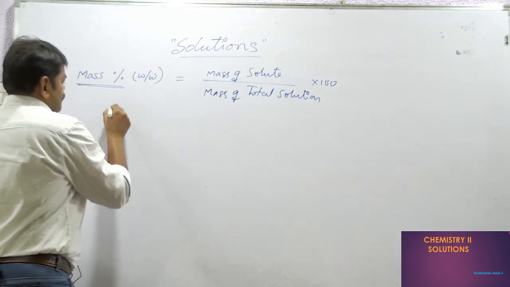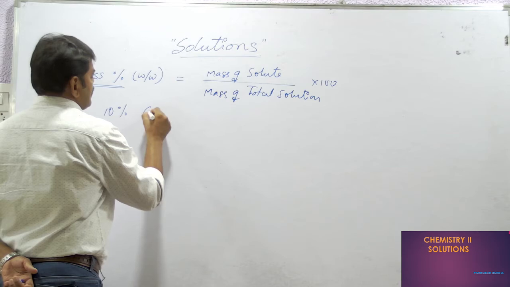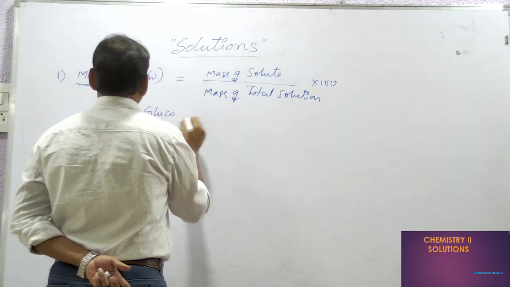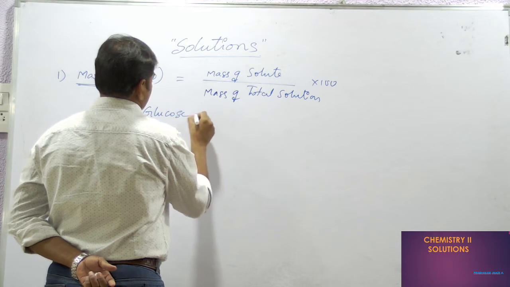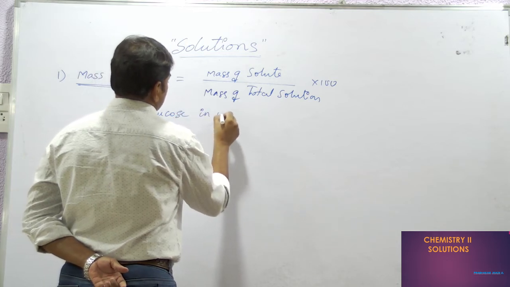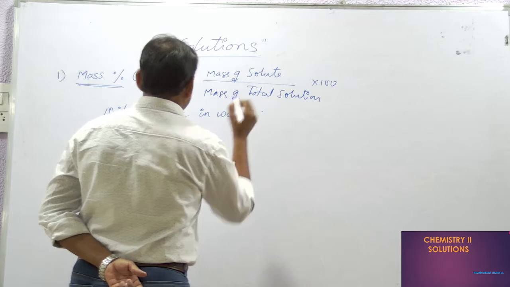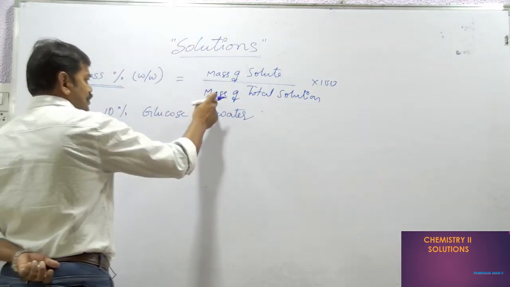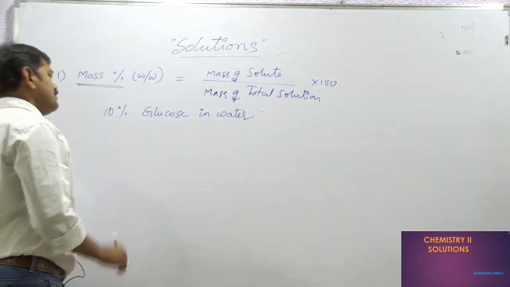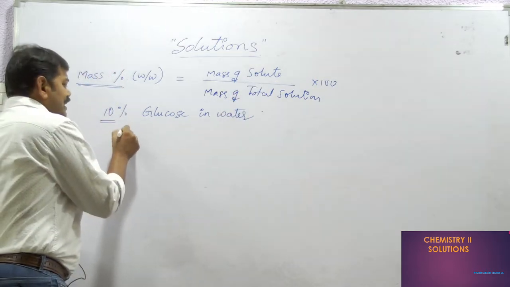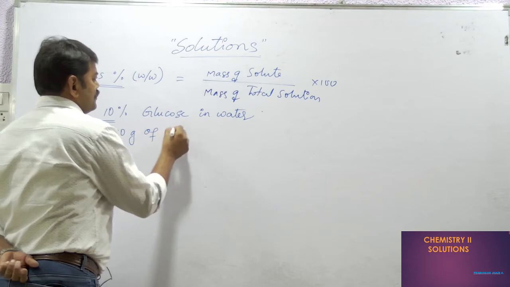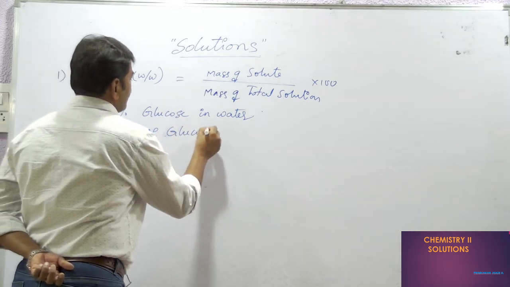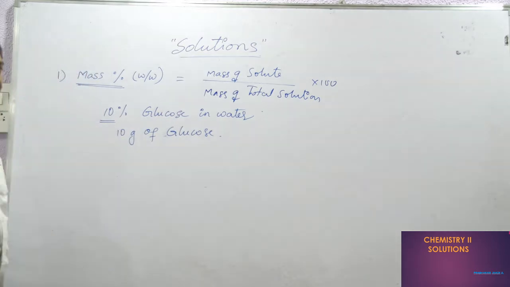10% glucose in water. Example I am taking: 10% glucose in water. Means what? Suppose the total mass of solution is 100 grams. In that we have 10 grams of glucose.